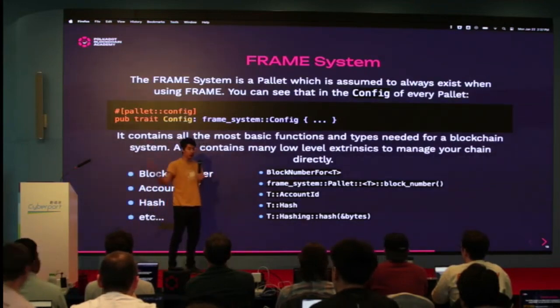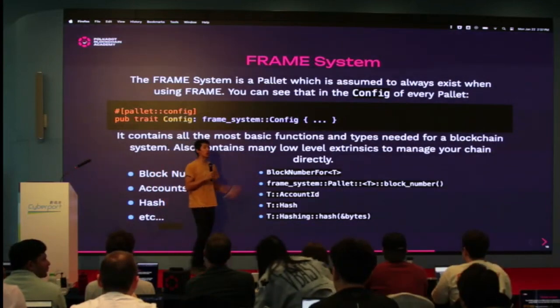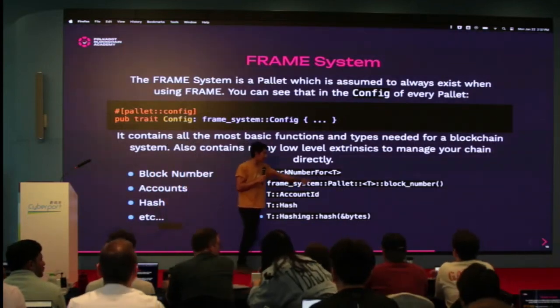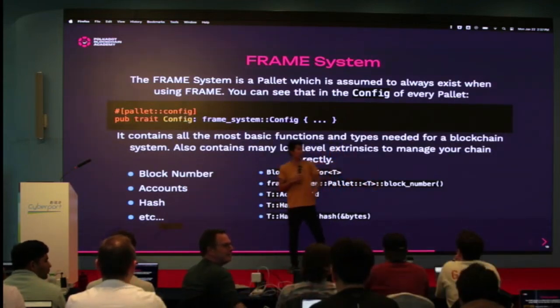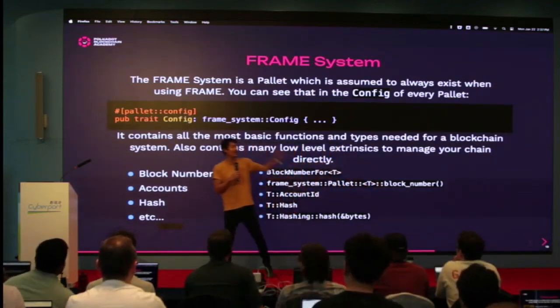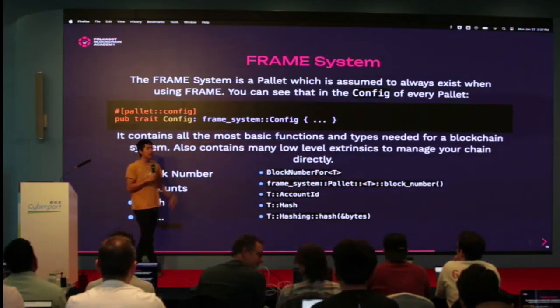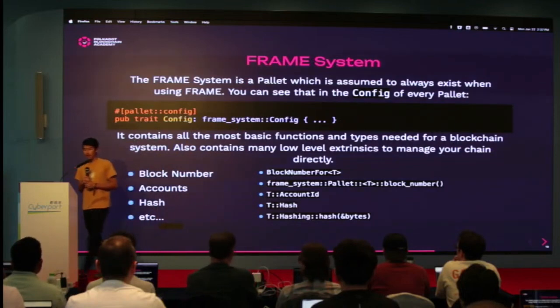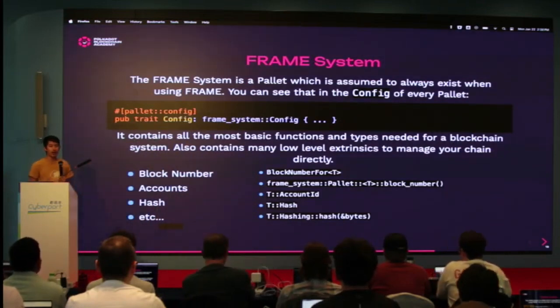So for example, I'm sure in all of the projects you guys work on, if you want to know what the current block number is, you would call frame system, the pallet struct, and then call the function block number. It will tell you what the block number is in your pallet, right? This is the way you can actually get the information that you're looking for. So all that is being managed for you automatically in frame system, okay? And this is an assumption. We assume that you have to use this pallet whenever you're building something in frame.